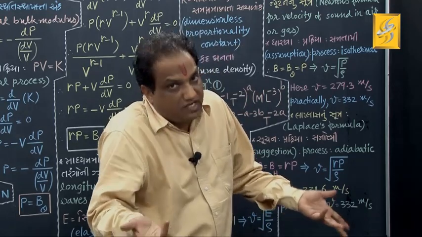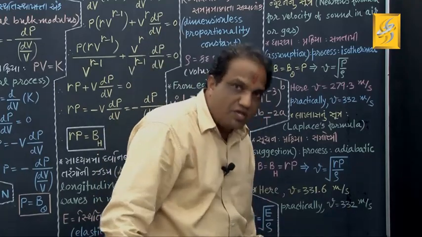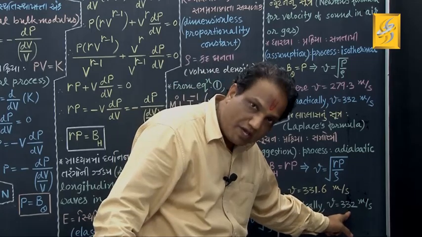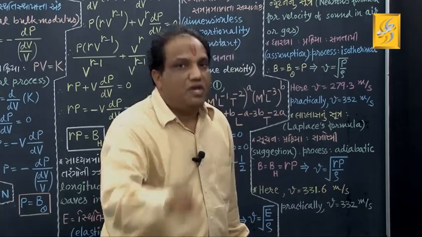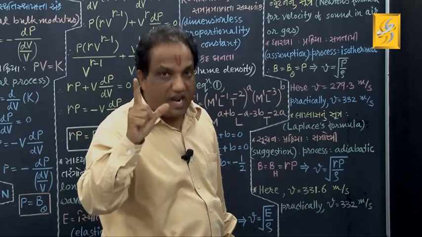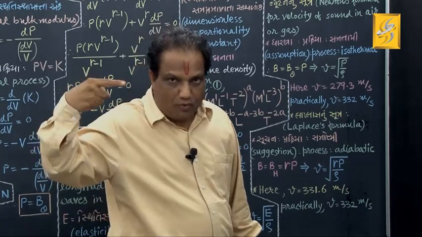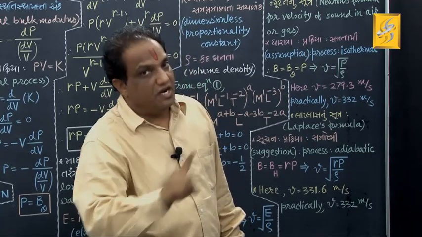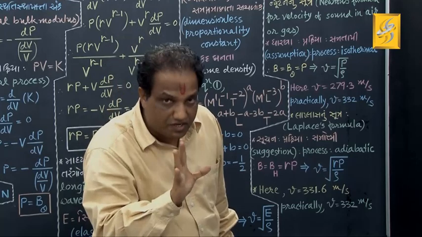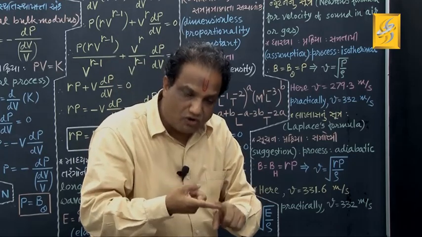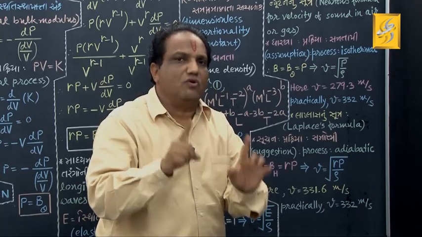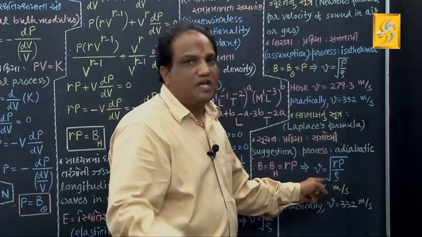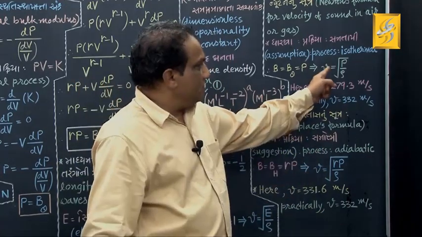And just now I told about the practical value, it is 332 meter per second. You can see this theoretically obtained value is very close to this practically obtained value. Okay, the difference is negligibly small. In short, Laplace's formula is correct. It means to say that the process of propagation of sound waves in air or in gas must be adiabatic. It is not isothermal, but it is adiabatic. In the numericals, whenever they ask to find out the value of velocity of sound in air or in gas, you must use Laplace's formula, because Laplace's formula is the correct formula. Okay, don't use Newton's formula.